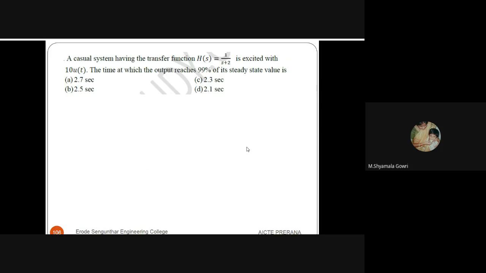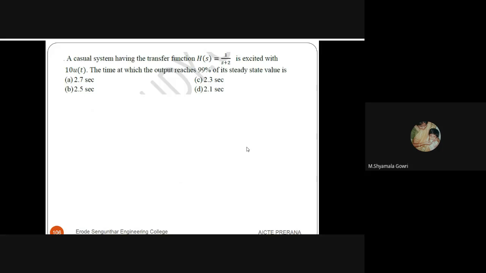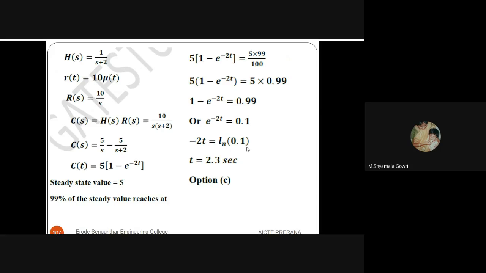Option C is the right answer. Next question. A causal system having the transfer function H of s equal to 1 by s plus 2 is excited with 10 u of t. The time at which the output reaches 99% of the steady state value. The four options are given, so we'll solve the problem. Here H of s is 1 by s plus 2 and r of t is given, it is 10 u of t.